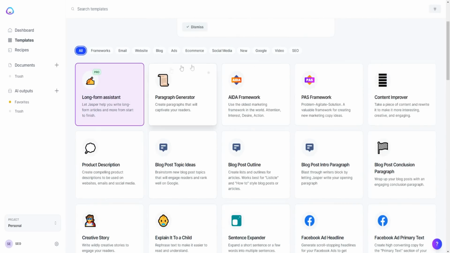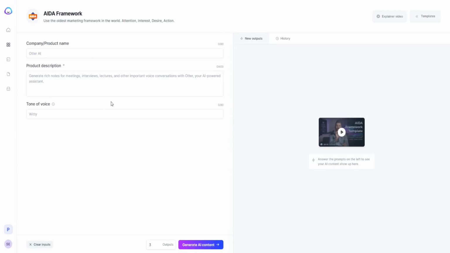What I really like about Jasper is that if you wanted to do short form type of content, there's heaps of templates that can allow you to do that as well. You can obviously use these frameworks as well, which are very powerful to really build an emotional connection with the audience that you're going to be writing to, and most importantly convert those potential customers into customers, right? You can really get them in the right state of mind to buy your products and services using these frameworks. These frameworks have been used for a long time, and now you can just use these templates with a click of a button, put in your information, and you'll be able to produce some high quality content for this as well.